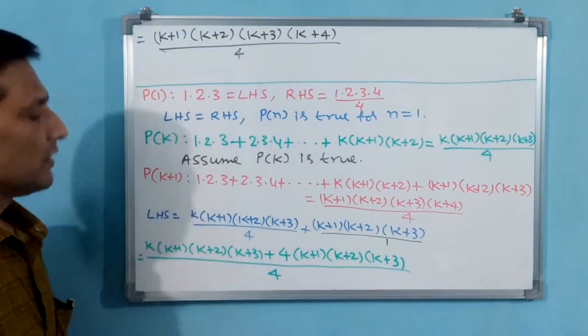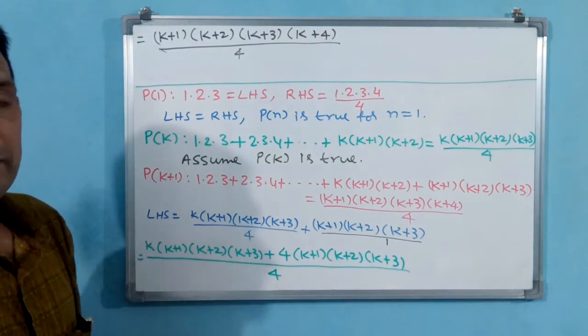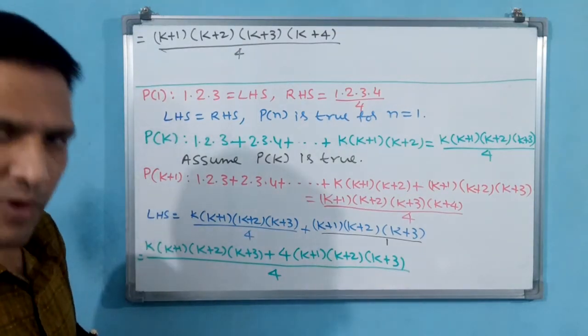Okay. Now what you have to do? You have to write LHS is equal to RHS. Hence P(n) is found true.